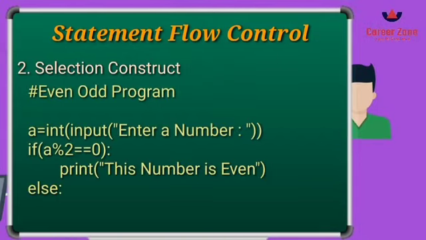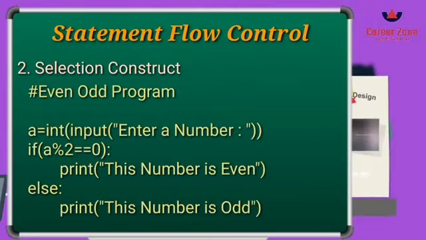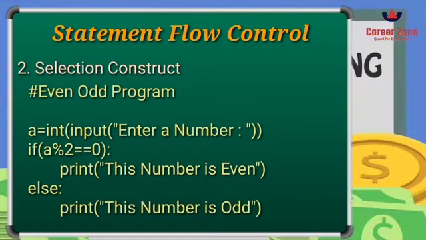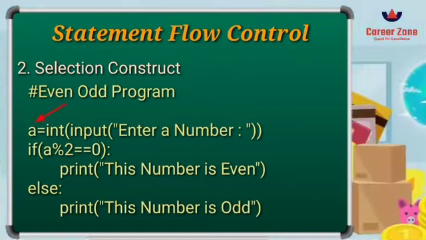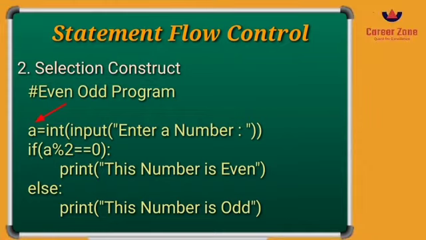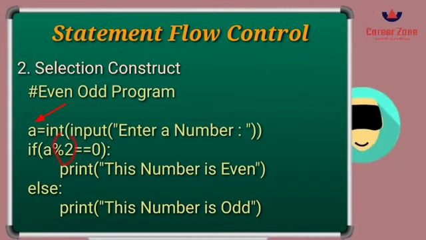Here I have written an even odd program with the help of the selection construct, and you can see that I have taken an input in a variable where I am asking the user to enter any number, and then I am using the if keyword to check whether the number is even or odd. As we know, for a number to be even, it should be completely divisible by 2, so that is why I have used the mod operator here. The mod operator gives the remainder, so when it is completely divisible, obviously the remainder is going to be 0.